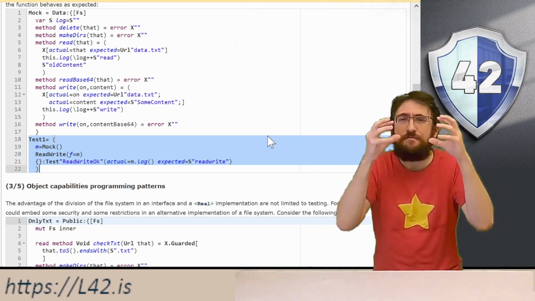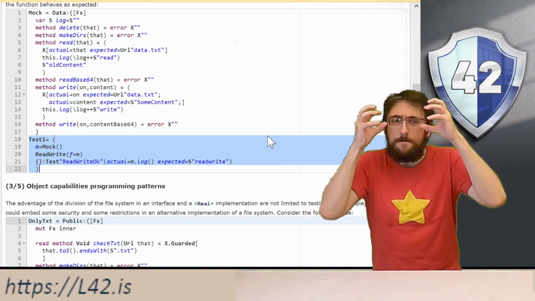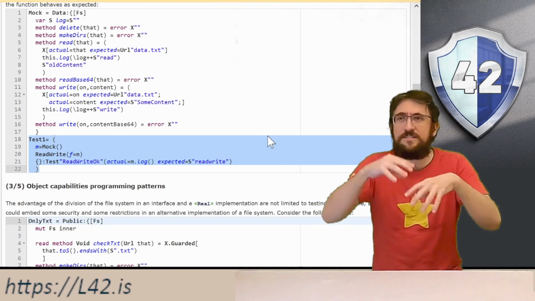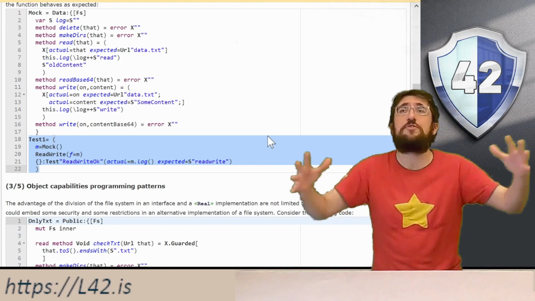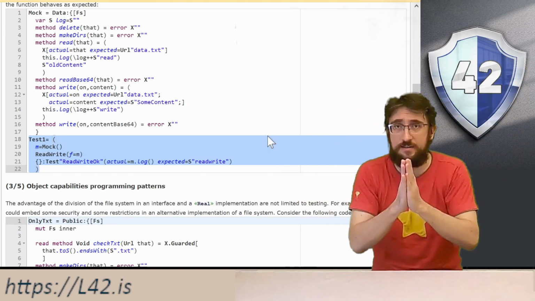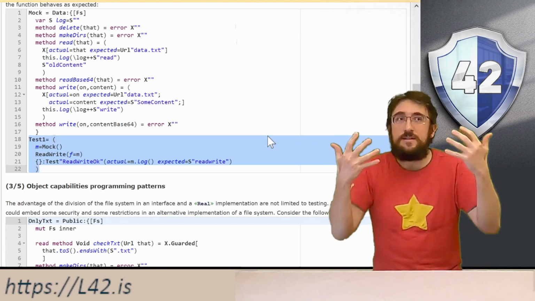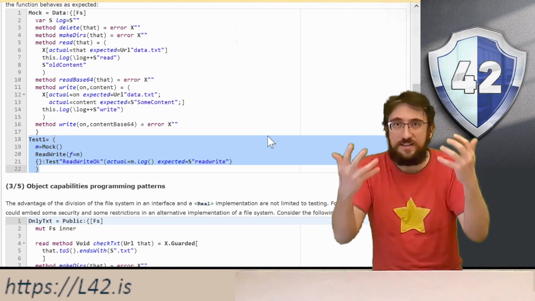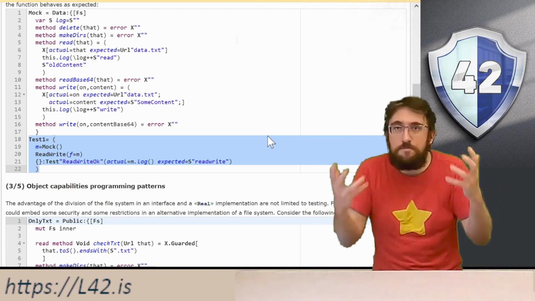So we can make a very, very precise test that is checking not just the input-output, but also everything that happens inside.